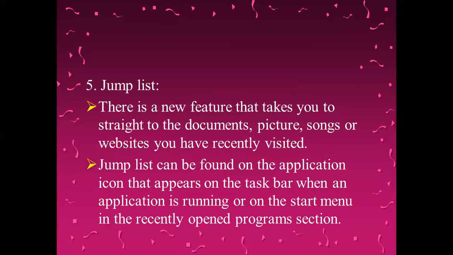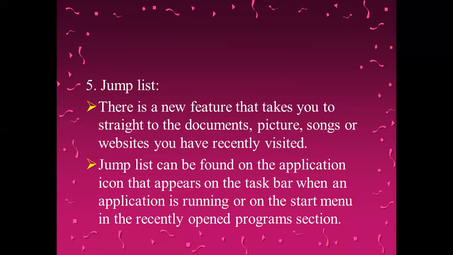Then comes the jump list. These are a few new features: jump list, cascading windows. These are the new features in Windows 7. What is this feature? It takes you straight to the document, picture, or websites which you have recently visited. A jump list can be found on the application icon that appears on the taskbar.